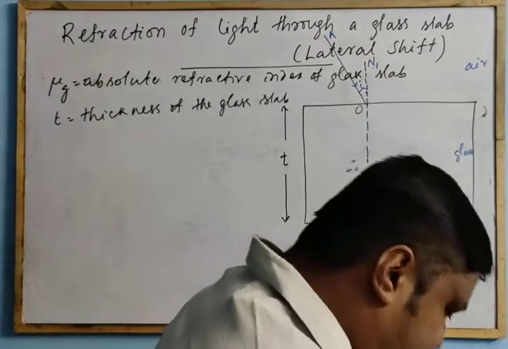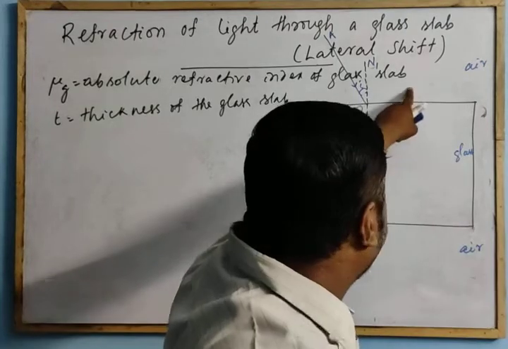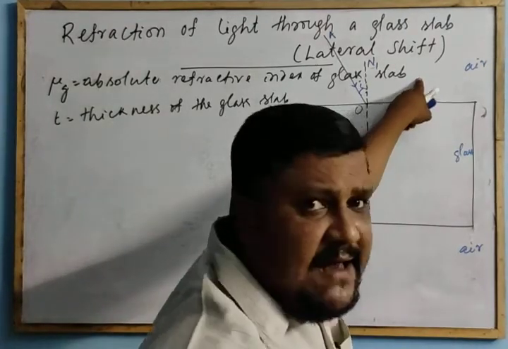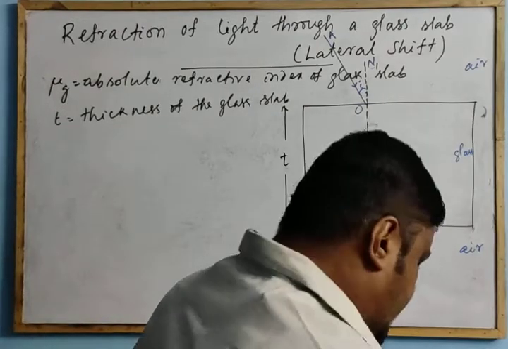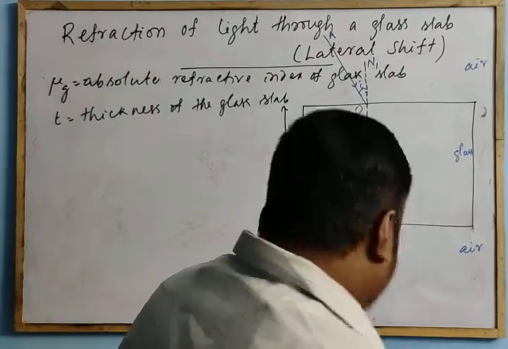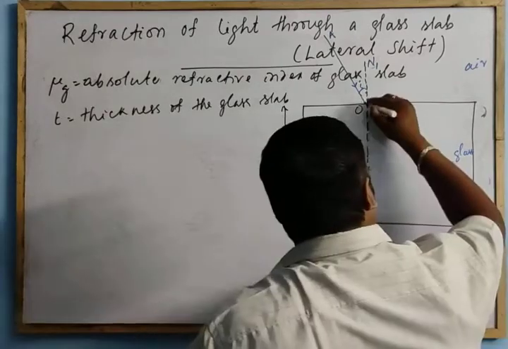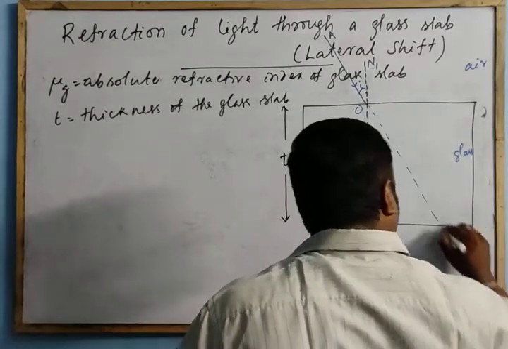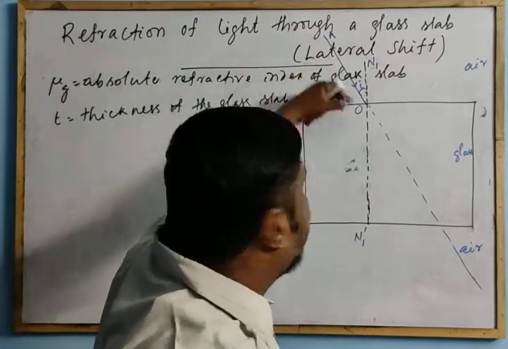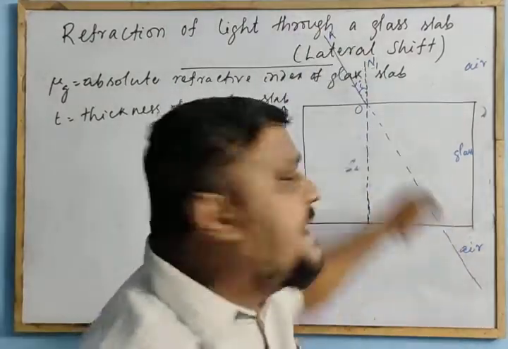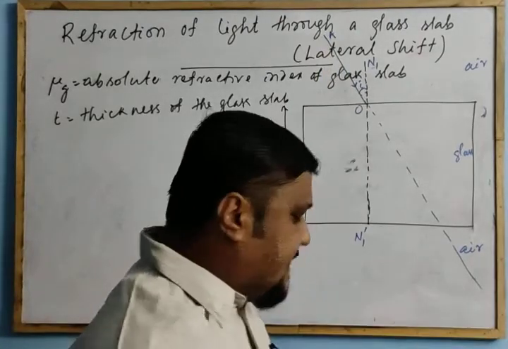After refraction, the ray is traveling from a rarer medium, air, to a denser medium, so it bends towards the normal. If there is no refraction, this is the actual path, the undeviated path. If the ray travels with rectilinear propagation of light, it would continue along this path.